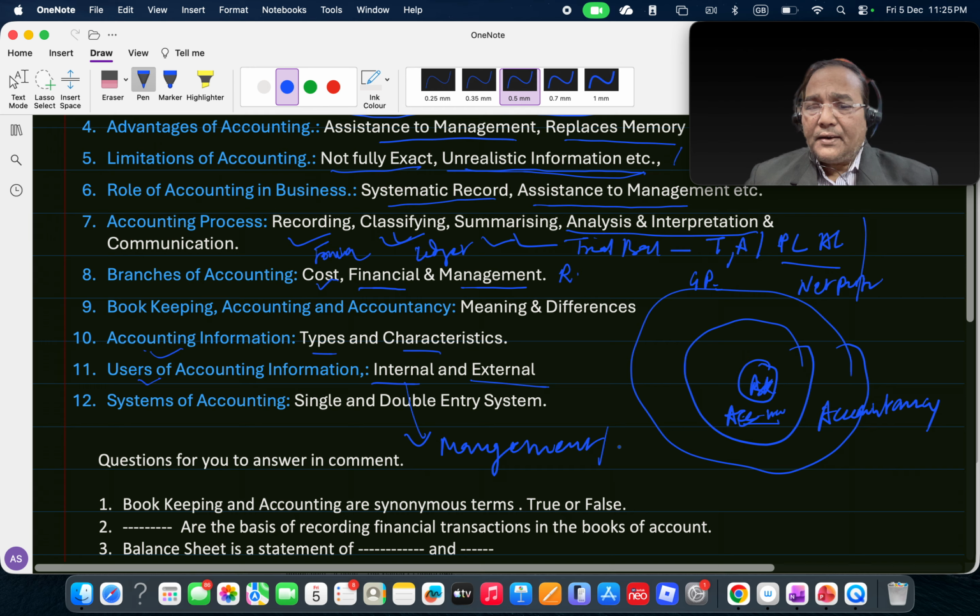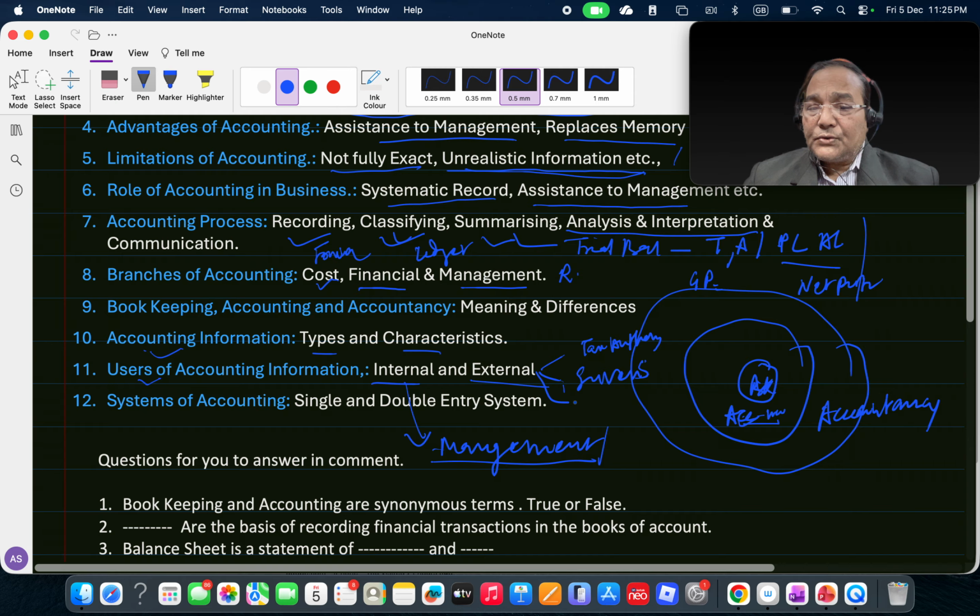They are the internal users who take decisions, whereas external users may be the tax authority, or the investors. They would like to know, or may have an interest in understanding, the financial health of the organization.